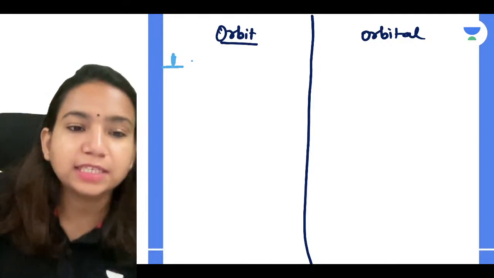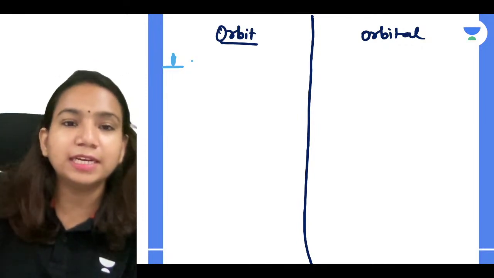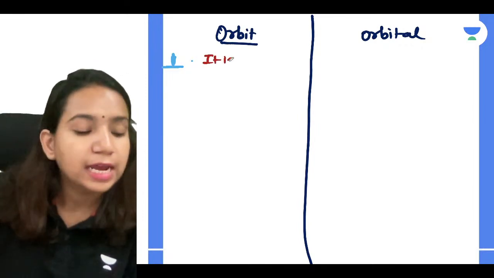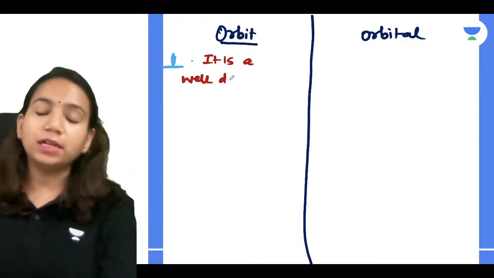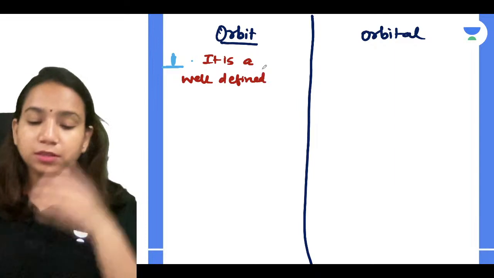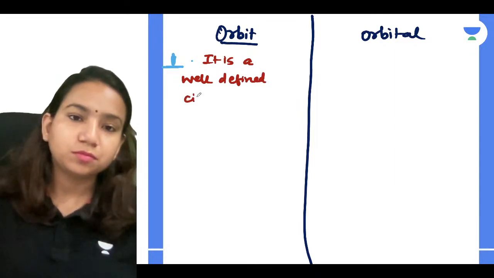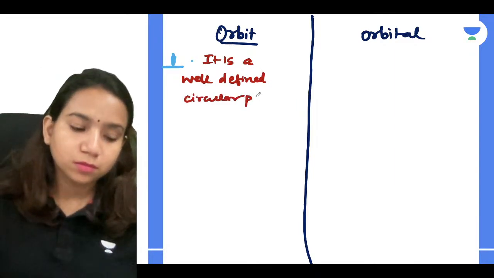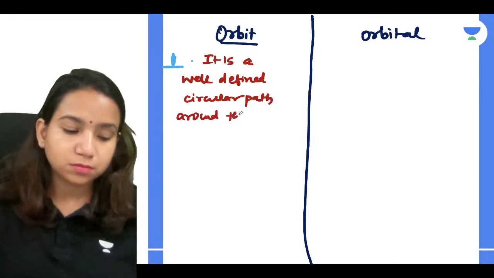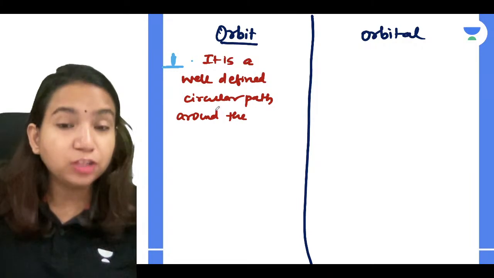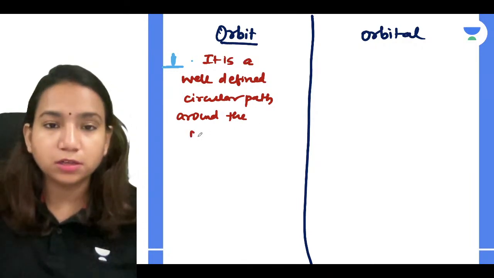So how we can write it? We can write it very simple, that it is a well defined circular path around the nucleus, in which electrons revolve.